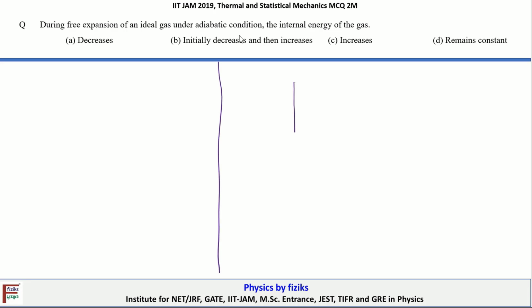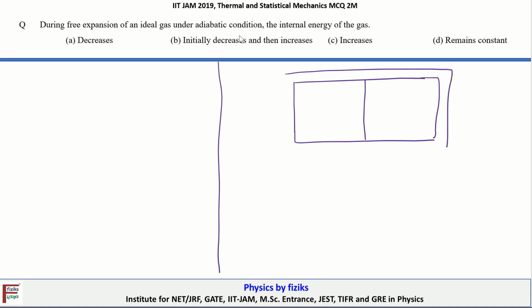Let's consider a container which is divided into two equal halves. It's not necessary that the container be divided into two equal halves, but just for simplicity we are assuming it. So we have a container which is thermally isolated.